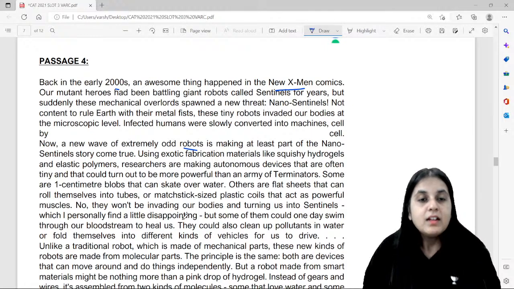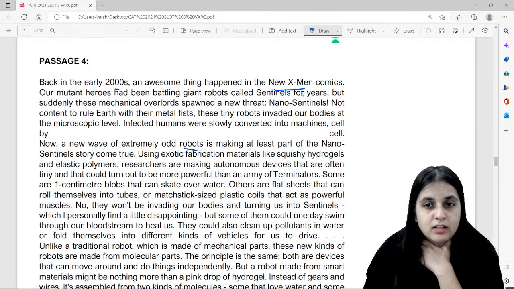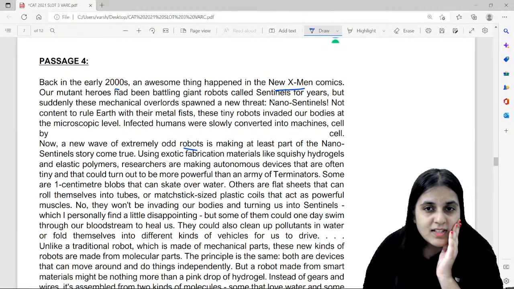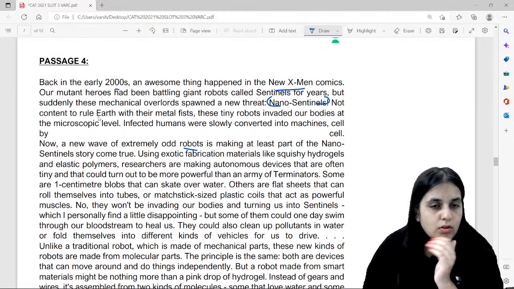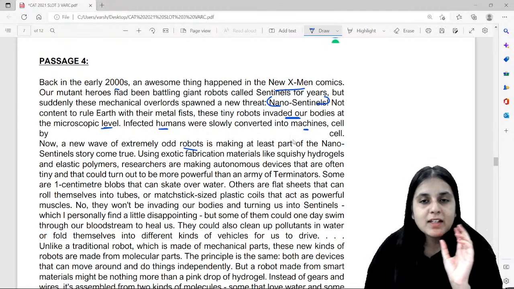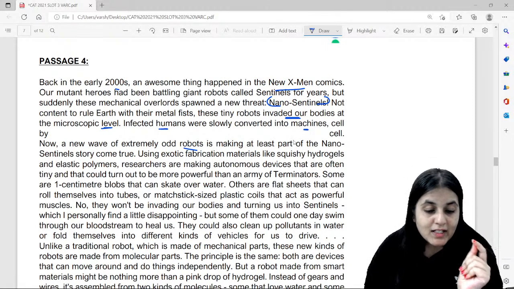So let's start reading. Back in the early 2000s, an awesome thing happened in the new X-Men comics. Our mutant heroes had been battling giant robots called Sentinels for years, but suddenly these mechanical overlords spawned a new threat: nano sentinels. Not content to rule Earth with their metal fists, these tiny robots invaded our bodies at the microscopic level. Infected humans were slowly converted into machines, cell by cell. Now, those who are interested in this topic will read it very slowly and enjoy it. But we should not do that, guys, we have to do it quickly.